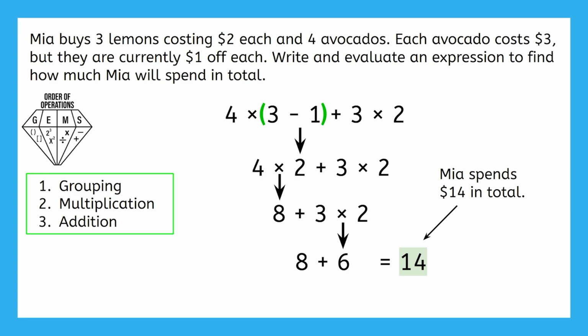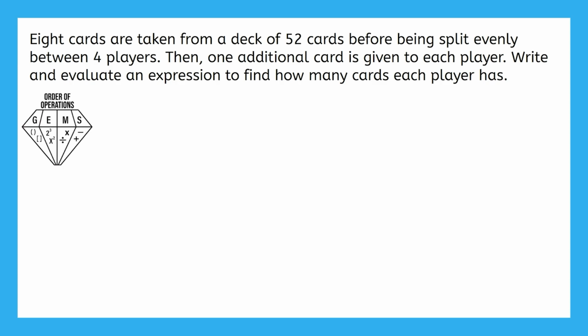Okay, one more. 8 cards are taken from a deck of 52 cards before being split evenly between 4 players. Then, 1 additional card is given to each player. Write and evaluate an expression to find how many cards each player has. Okay, so 8 cards are taken from a deck of 52 before it's being split evenly between 4 players. What would that look like in the expression? Yeah, 52 minus 8 and divided by 4.